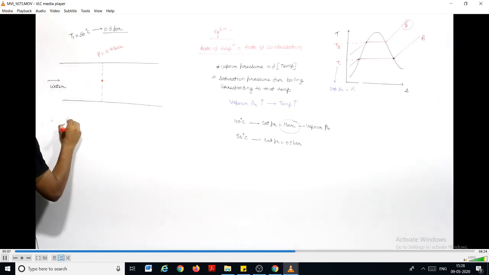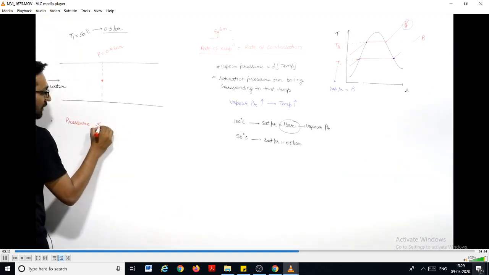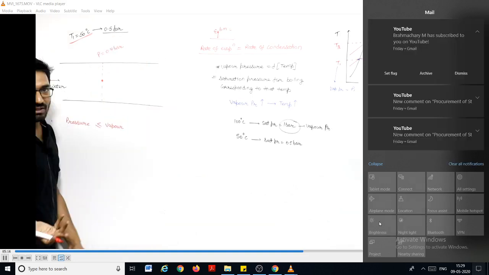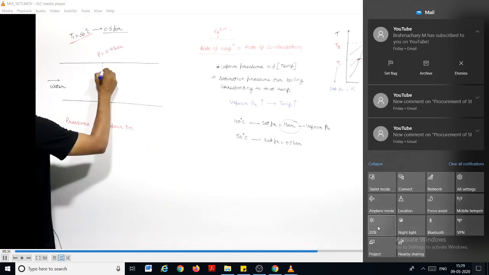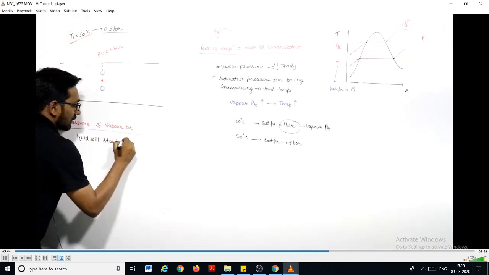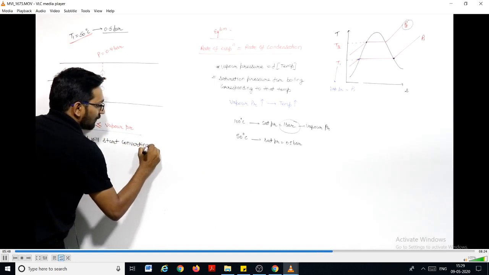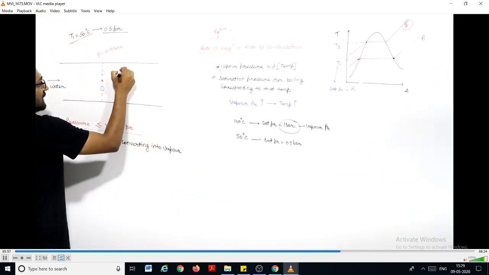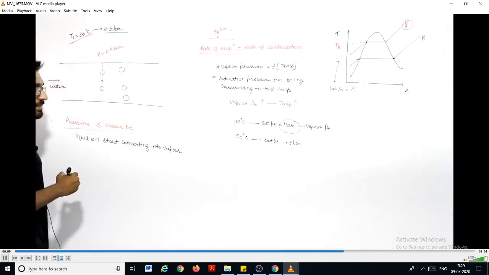If during the flow the pressure is less than or equal to the vapor pressure corresponding to this temperature, and if you change the temperature, the vapor pressure will change, then at this point the liquid will start converting into vapor. Now here, this water will start converting into vapor. Now, from here, this vapor will start flowing.